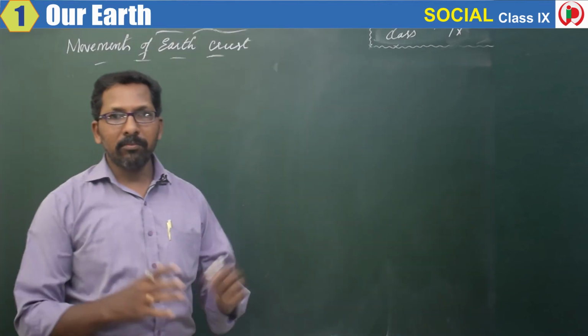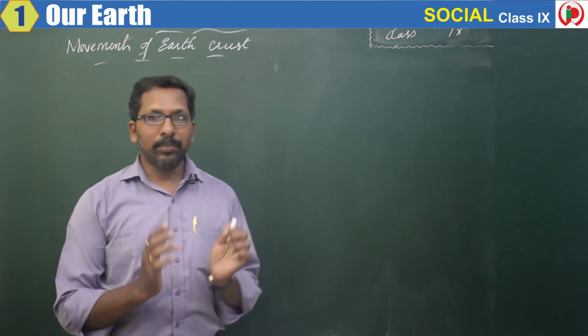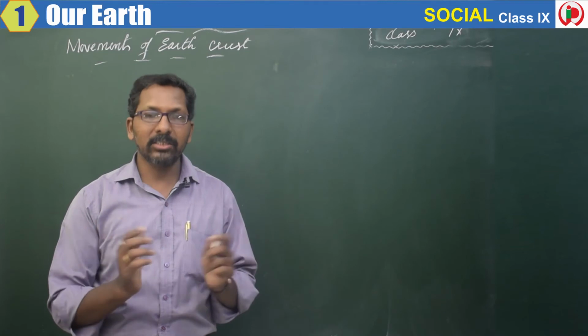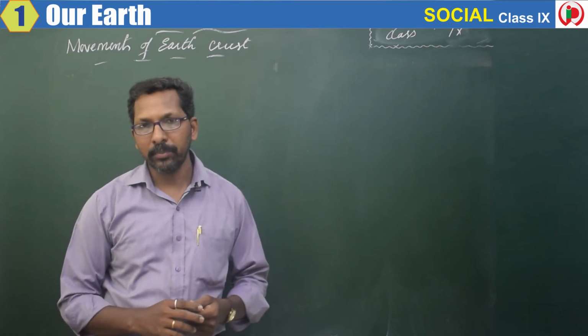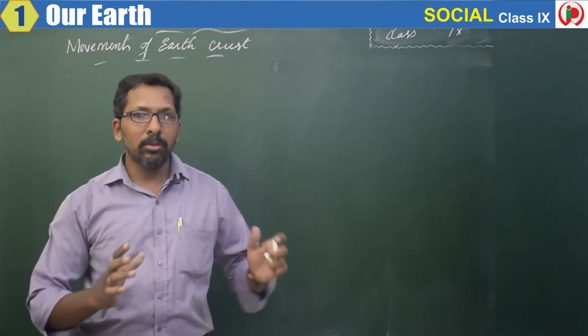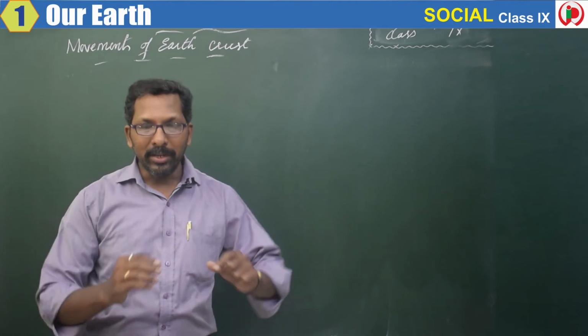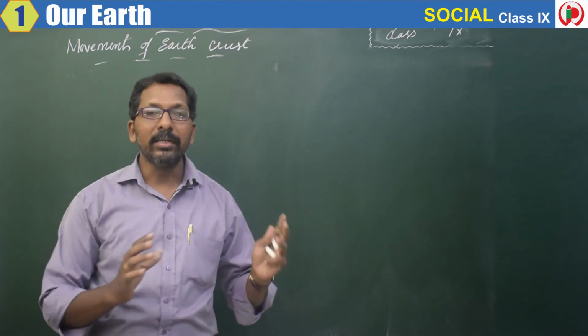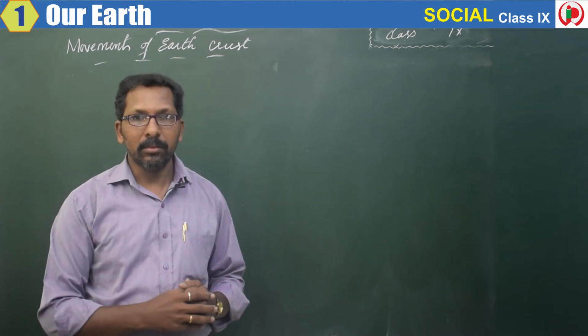So, as we have understood, this huge, massive supercontinent called Pangaea slowly started to drift away, meaning slowly started to move away from each other in different directions.